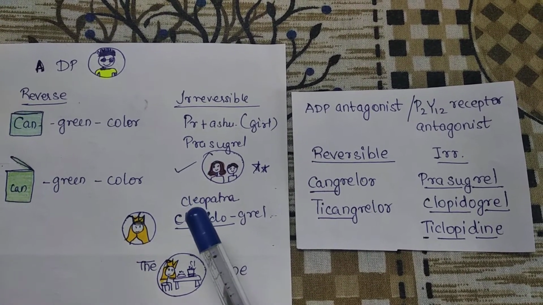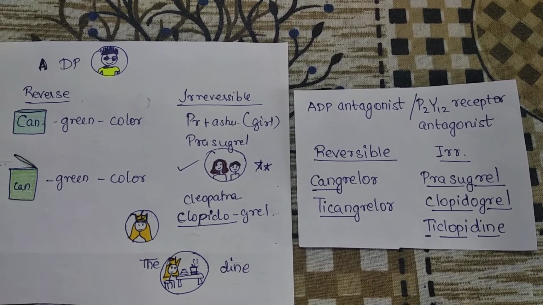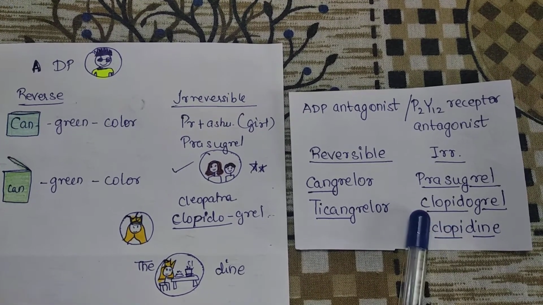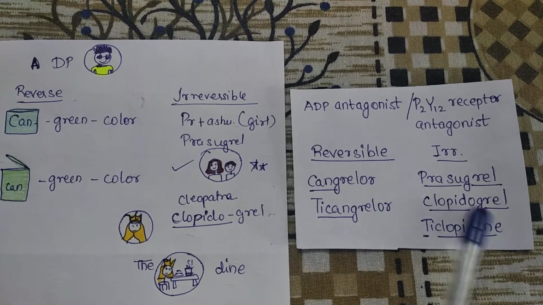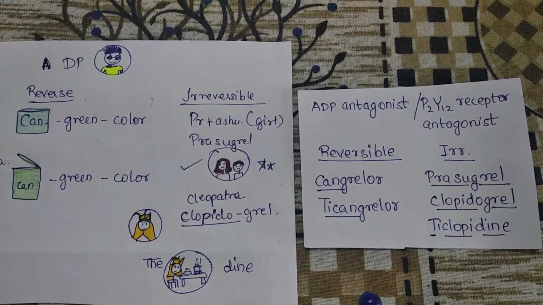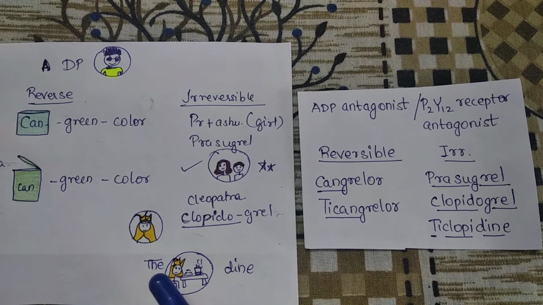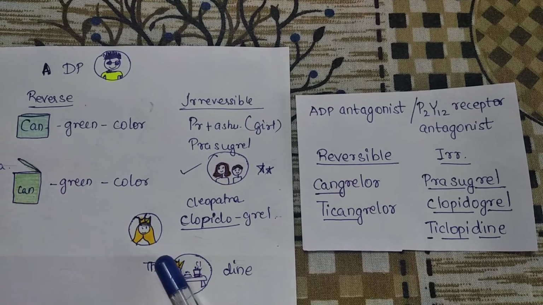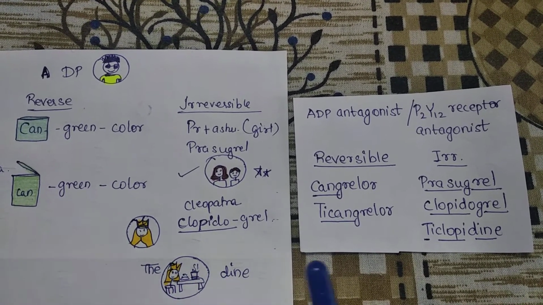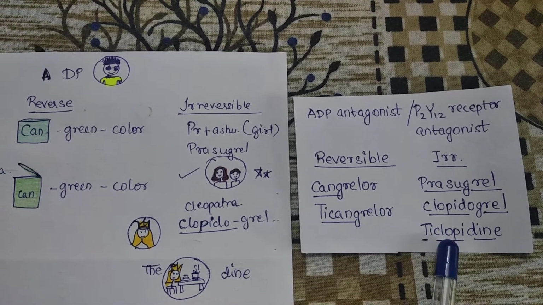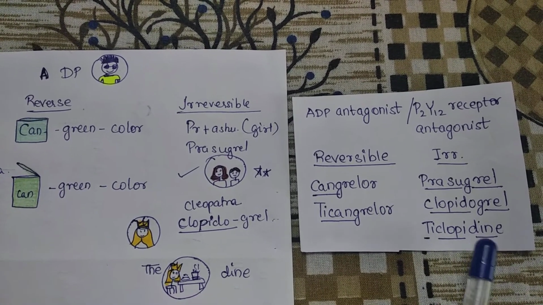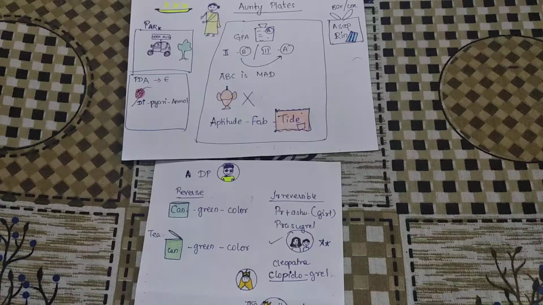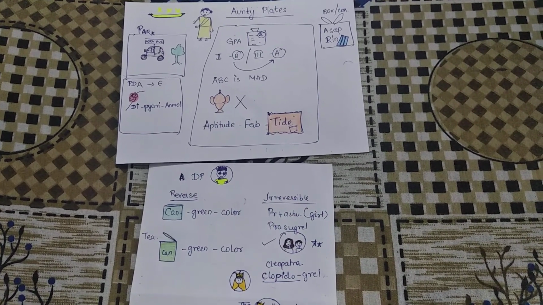Or when someone has kept their DP as Cleopatra girl. So Cleopatra is Clopidogrel, Grel is girl. So Clopidogrel. Or if one has kept the DP as Cleopatra dining. So D is T, Cloppy is short form for Cleopatra, and dine is dine. So ticlopidine. So friends, these are the antiplatelet drugs. Thank you for watching.